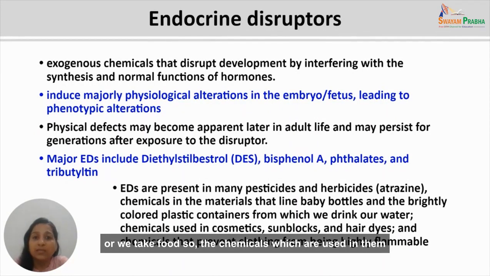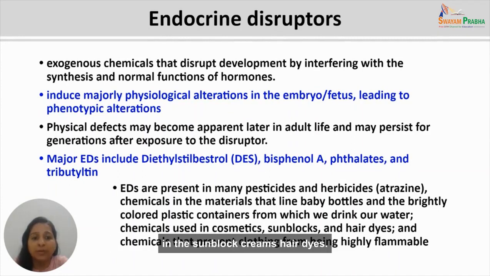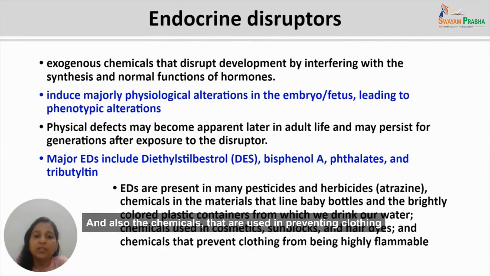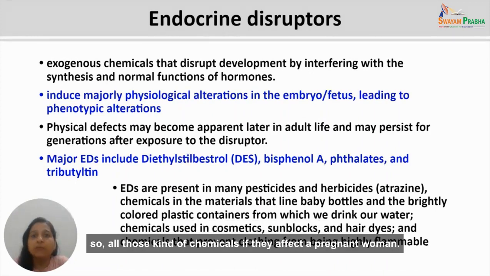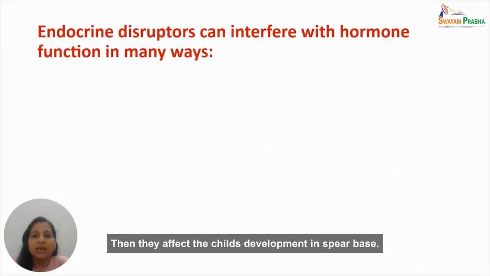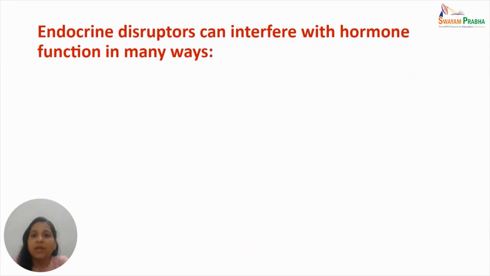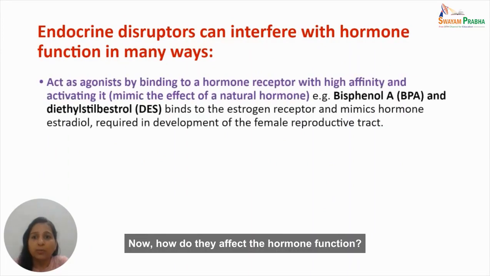Also the chemicals which are used in cosmetics, in sunblock creams, hair dyes, and also the chemicals that are used in preventing clothing from becoming highly inflammable. So all those kinds of chemicals, if they affect a pregnant woman, then they affect the child's development in severe ways. So how do they affect the hormone function?